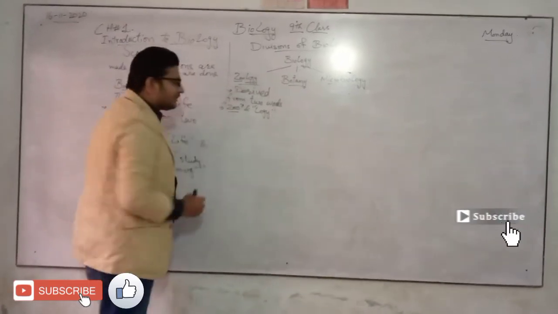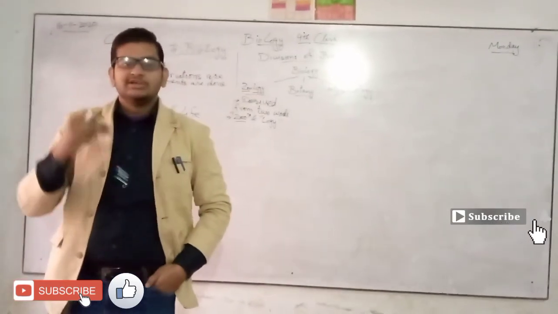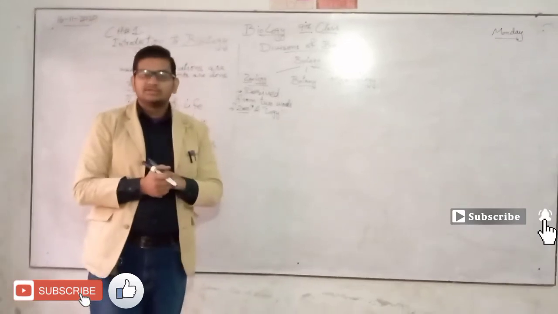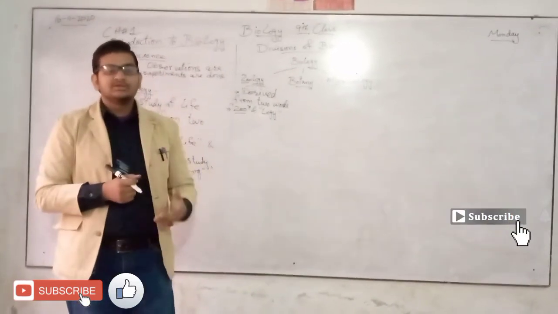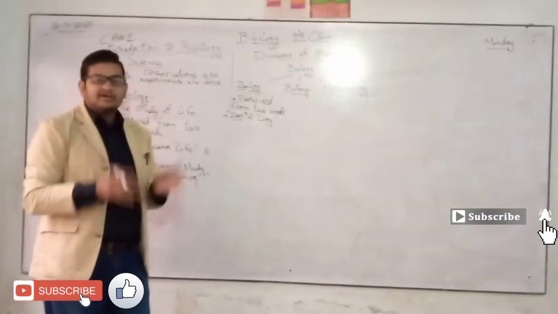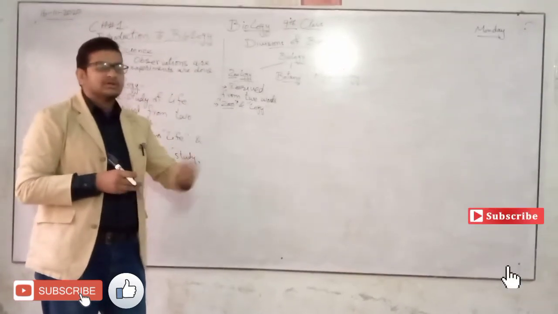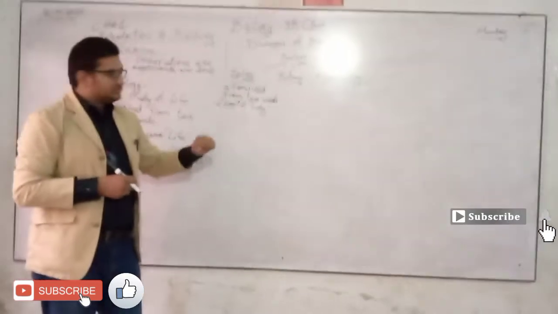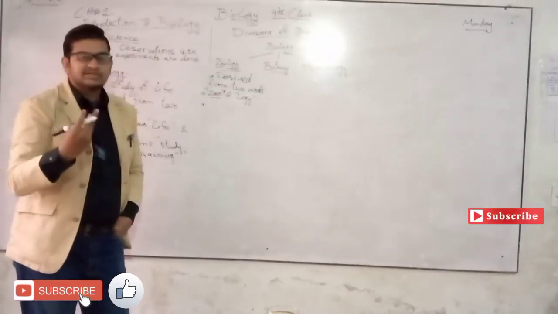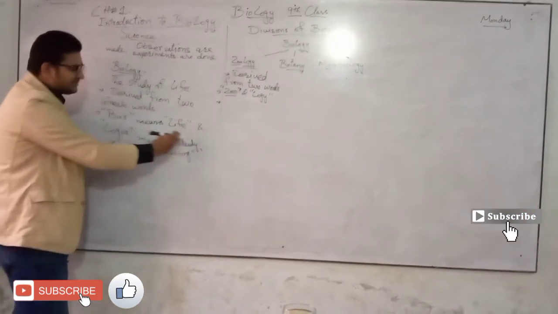So what is the meaning of zoo, or what do we imagine if we say zoo? Zoo means a place where many animals are together. The place where animals are located or being cared for is called zoo. Logy means the study, as we have discussed earlier, logos means study.